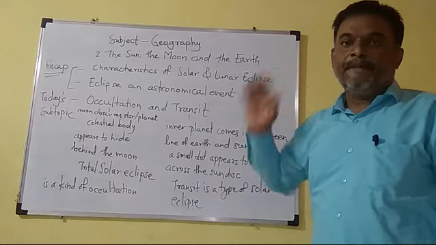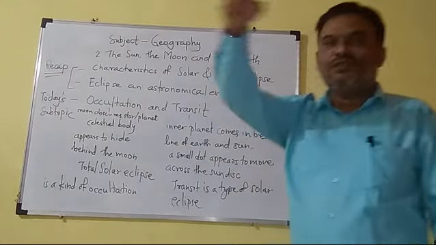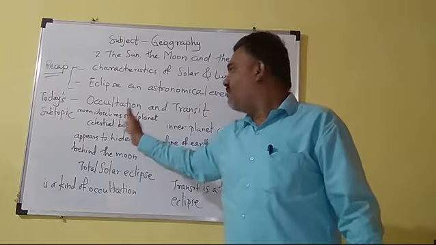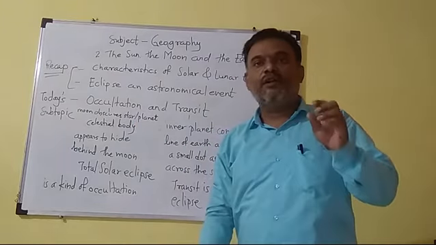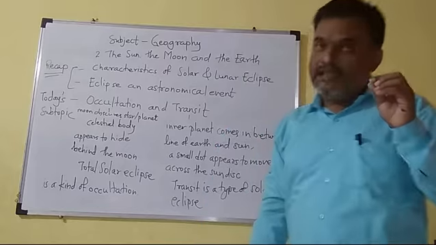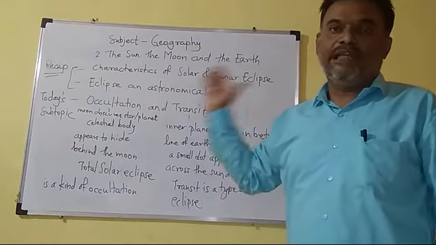So, the moon is revolving in its orbit around the earth, and while doing so, the moon obscures a star or a planet, and at that time, that celestial body appears to be hidden behind the moon.